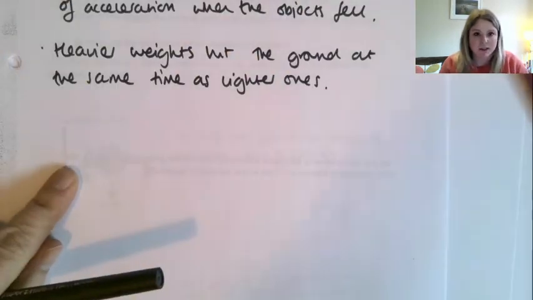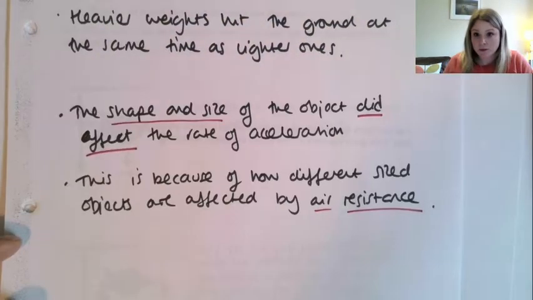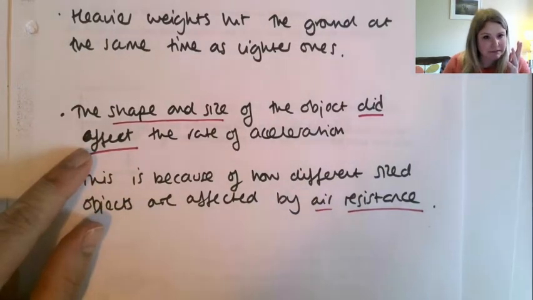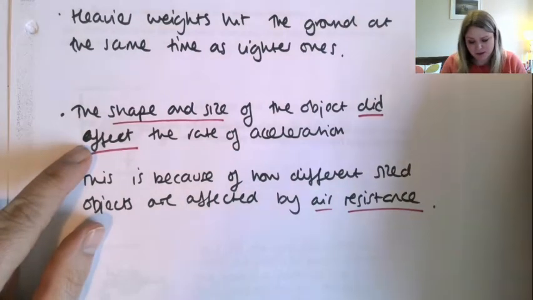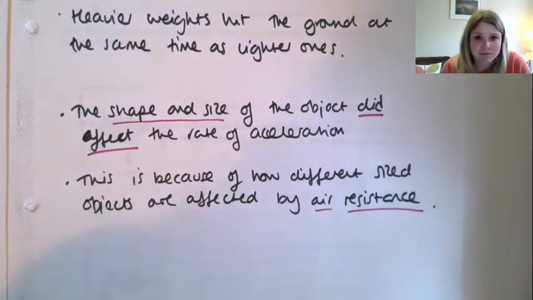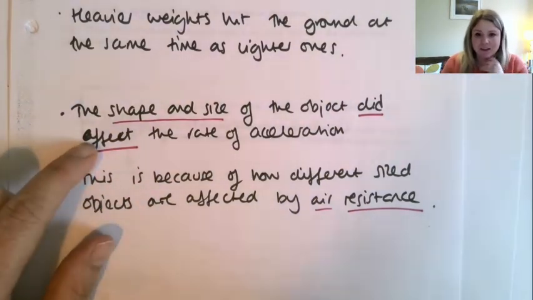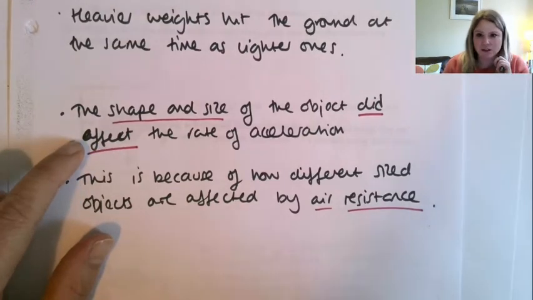So I'm going to write that down here for you. So the shape and size of the object did affect. Now, I mess up affect and effect all the time. I initially wrote affect, but I think this one's actually effect. Correct me if I'm wrong, you'll be better at that than me. I tried to change it to an E, it didn't work. So the shape and size of an object did affect the rate of acceleration.